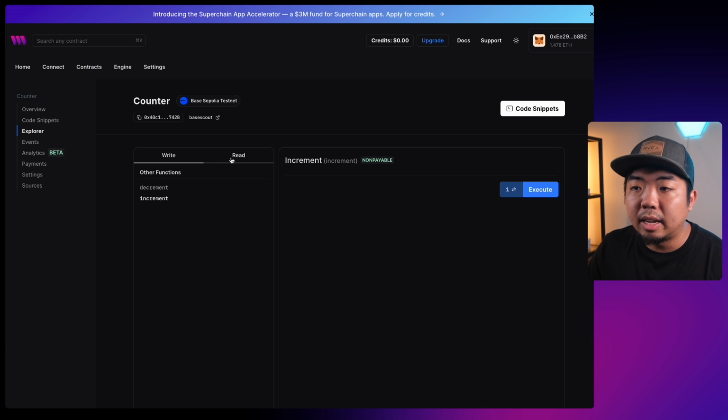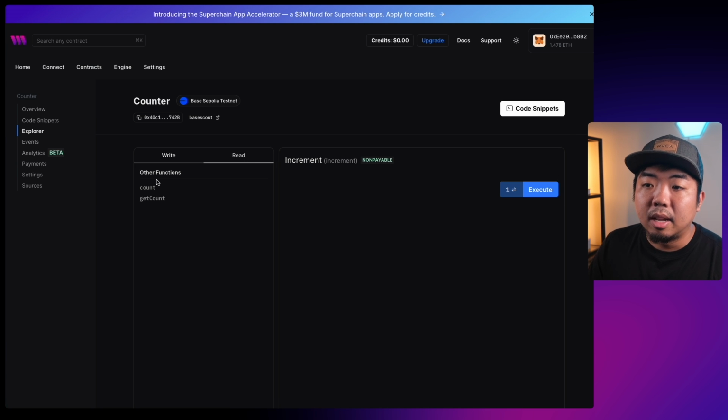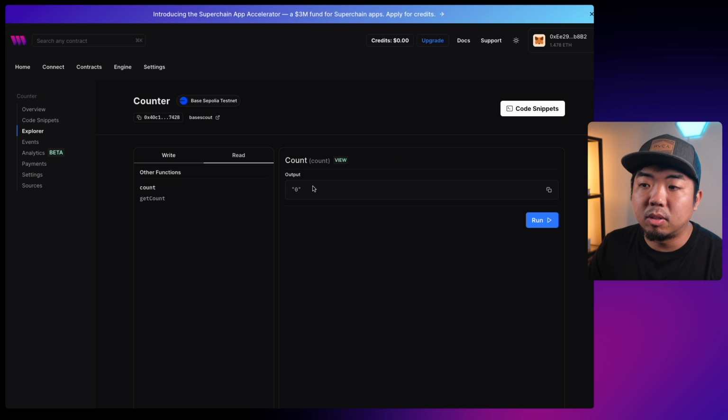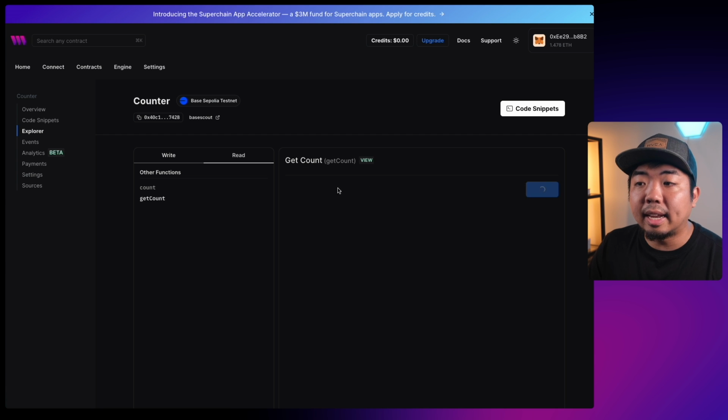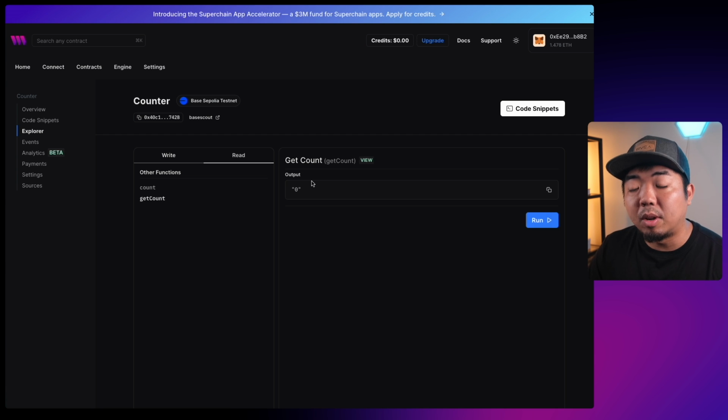But before we do that, let's head on over to the read tab. And you can see we have count here. This is actually our count variable. So it shows us the value of count here. We also have a function called get count. And this is that view function that we created at the end of our smart contract, which retrieves the value of count and then provides it to us right over here. So you can see that's 0 as well.